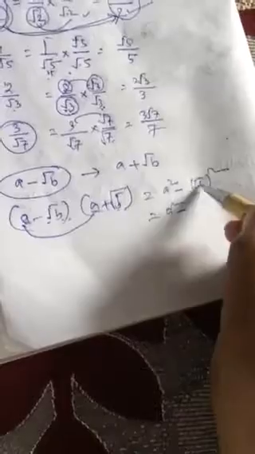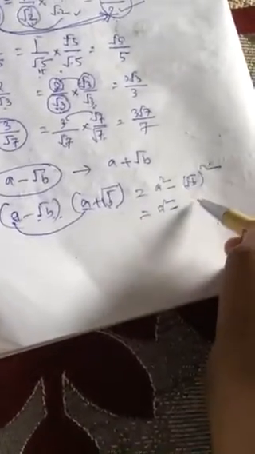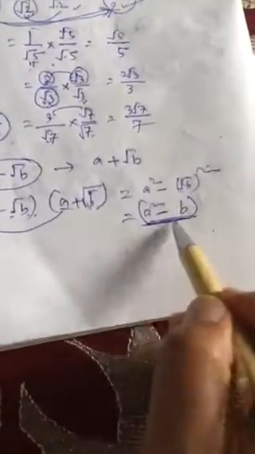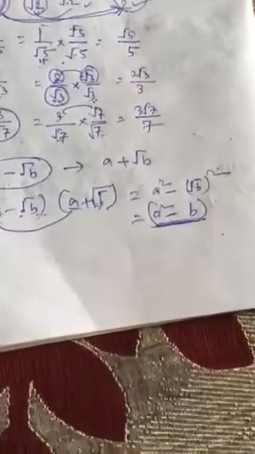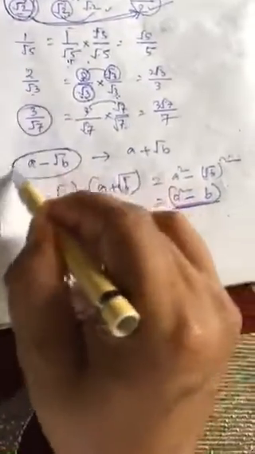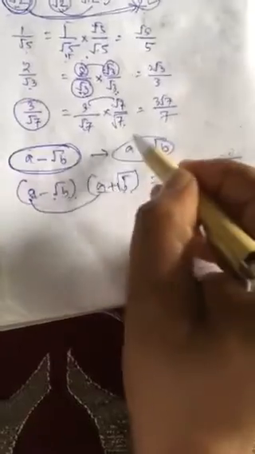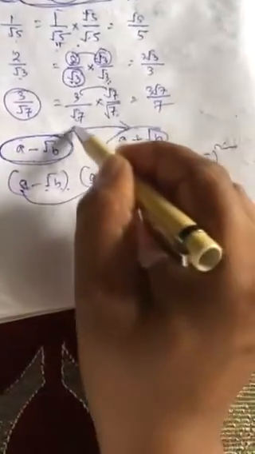A square, and root b square means b. Got my point? Root b square is b. So now, is there any irrational number? No irrational number. Means the irrational number is removed. Got my point? So these two are called rationalizing factors of each other.